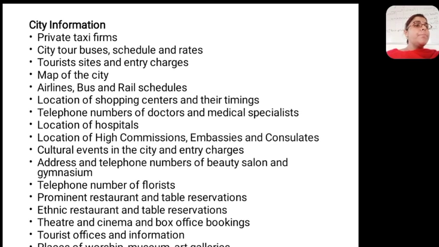Then the prominent restaurants, all the famous restaurants in the city. You can even book tables for the guests in those restaurants. It is not necessary that guests should only take the services of your hotel. You should help the guest in arranging tables in other restaurants also, if the guest wants. This is what you are doing extra, something good for the guest.